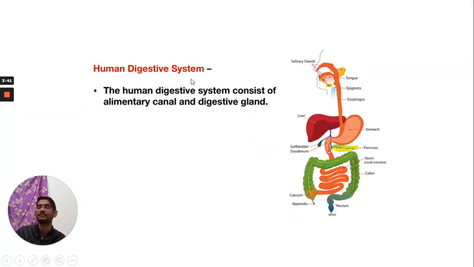Next, the human digestive system. The human digestive system consists of the alimentary canal and digestive glands. You can see in this diagram the alimentary canal, salivary glands, pancreas and liver. The alimentary canal starts from the mouth and extends to the anus. The alimentary canal is a long tube-like structure. Next, structure of the alimentary canal.